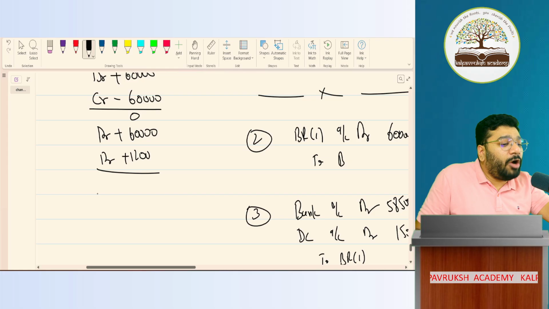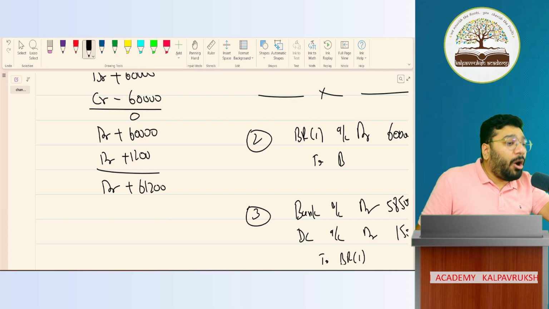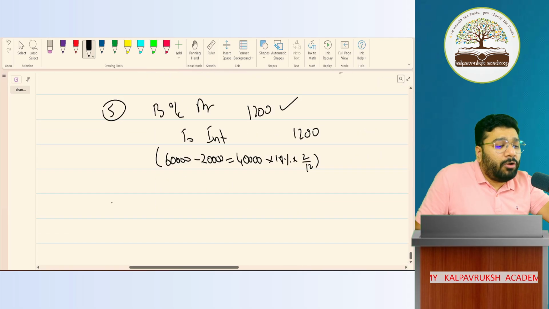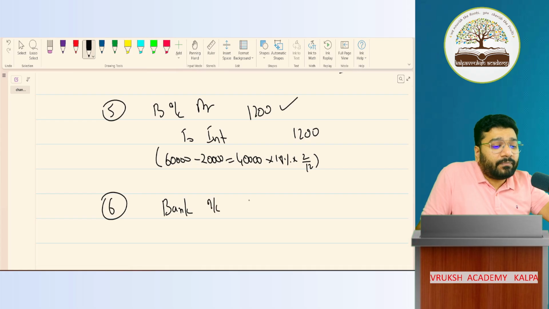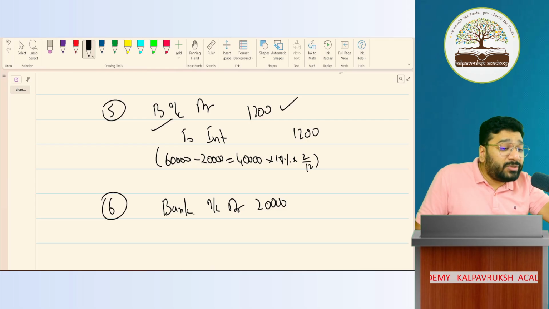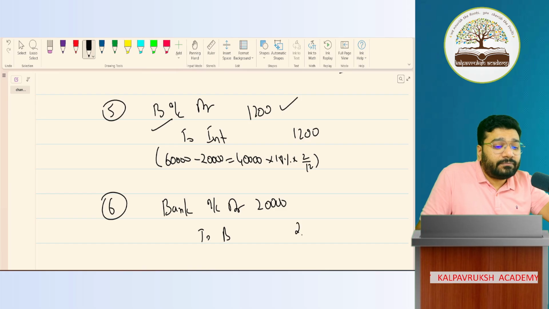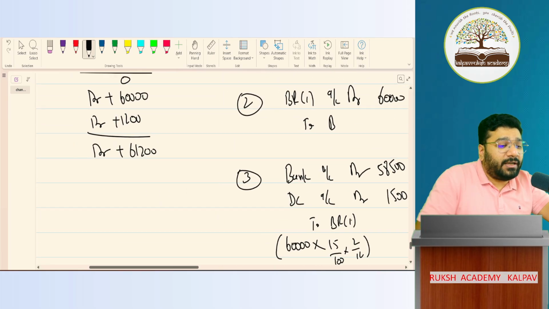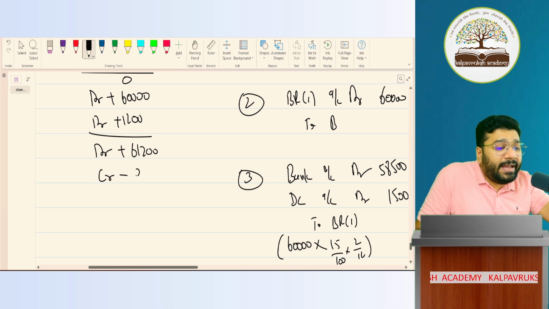So in total, how much are you expecting from B now? 61,200. Out of 61,200, how much money has he paid right now? 20,000 down payment happened. So how much money is received? Bank account debit 20,000. பணம் வந்துருச்சுல? யார் கொடுத்தான்? B கொடுத்தான். Debit the receiver, credit the giver. Who's the giver? B. So B is credited by 20,000. Come back to your ledger and write credit B by 20,000.